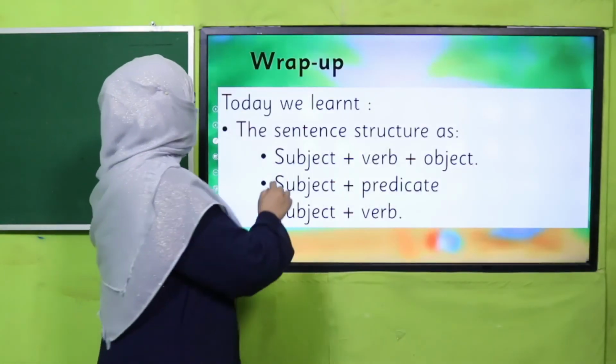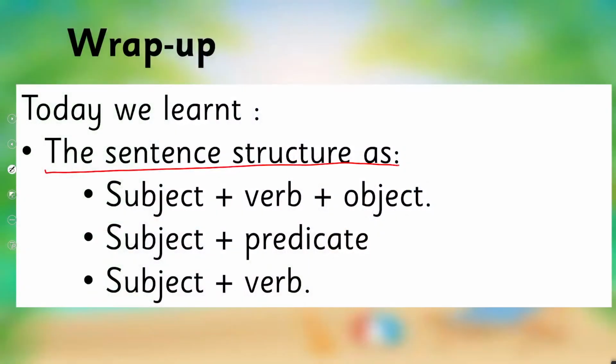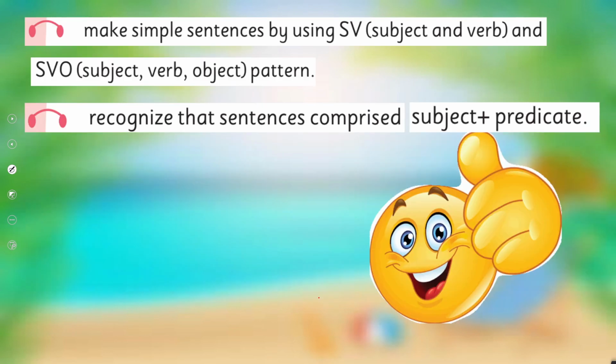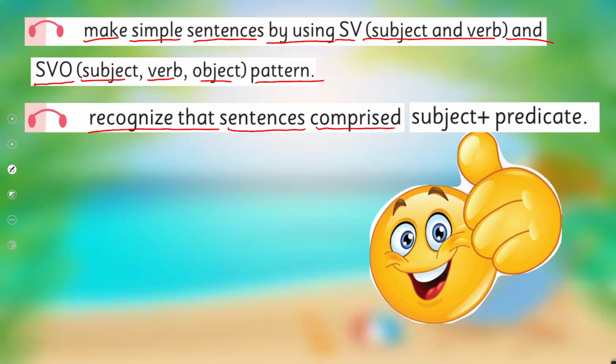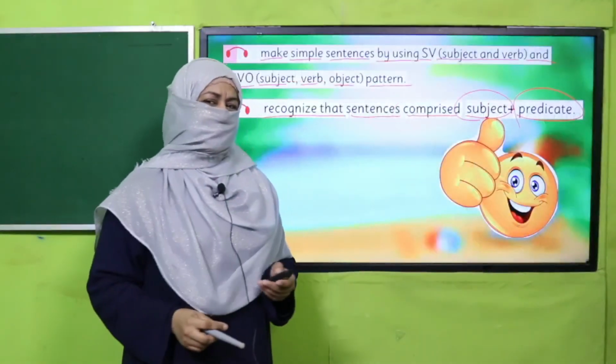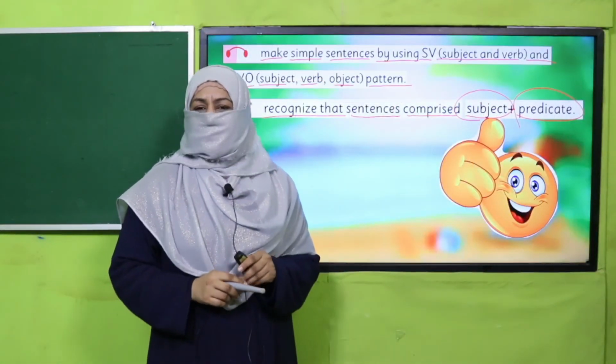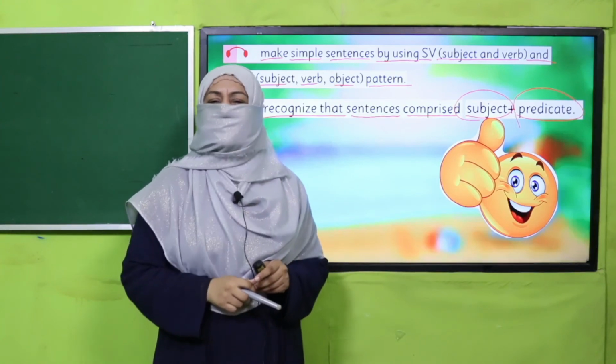So what have we learned? We learned the sentence structures: subject, verb, object; subject, predicate; and subject, verb. In this way, we achieved our SLO to make simple sentences by using SV, meaning subject and verb, and SVO, subject, verb, object pattern, and recognize that a sentence is comprised of subject plus predicate. Are you clear with it? I'm sure, yes.